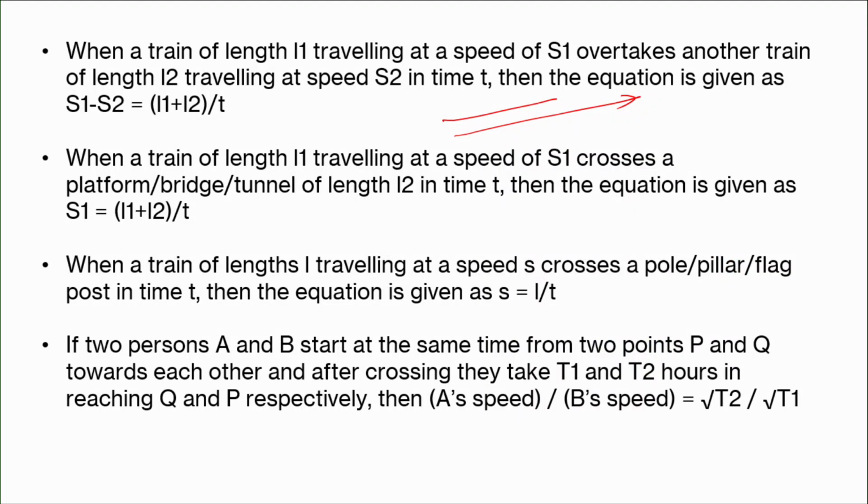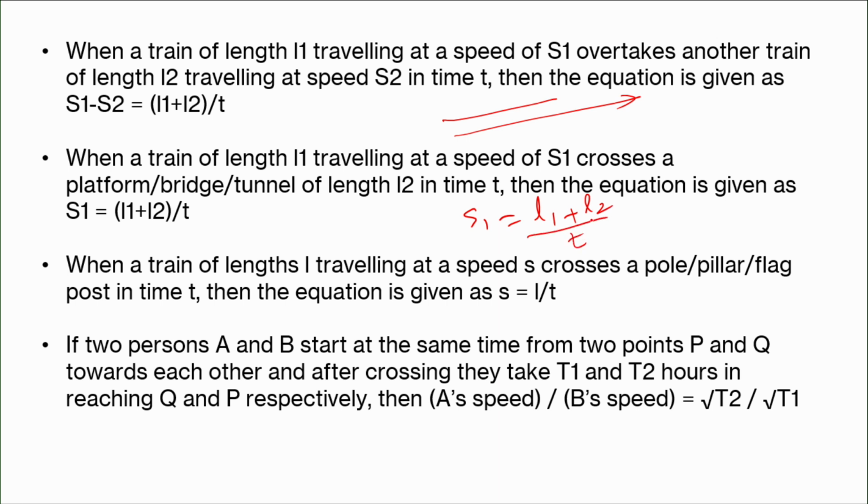When a train of length L1 travelling at a speed S1 crosses a platform or bridge or tunnel, whatever it may be, of length L2 in time t, then the equation is speed S1 is equal to L1 plus L2 by t.